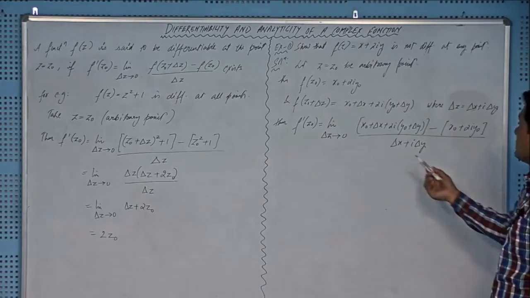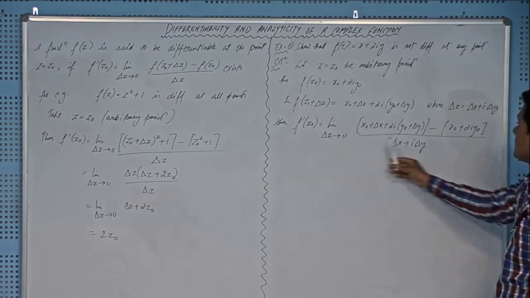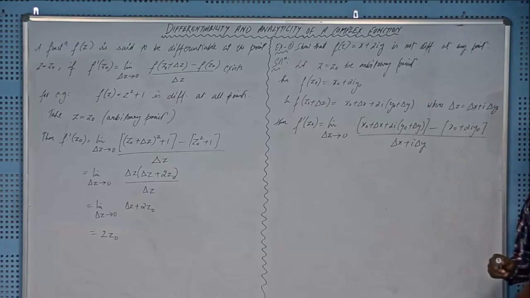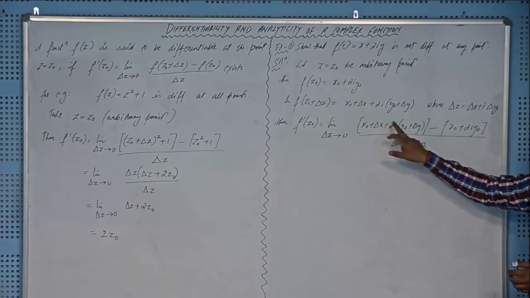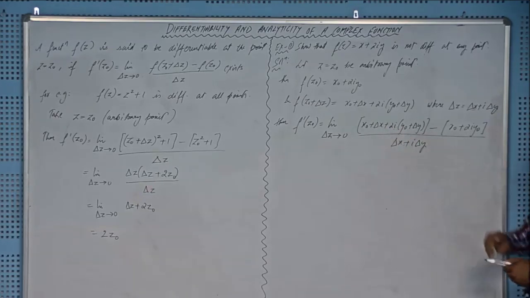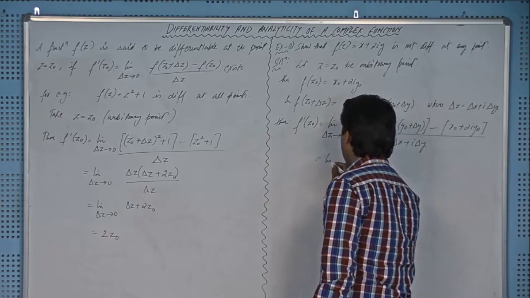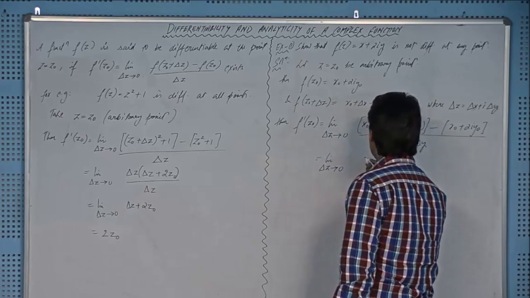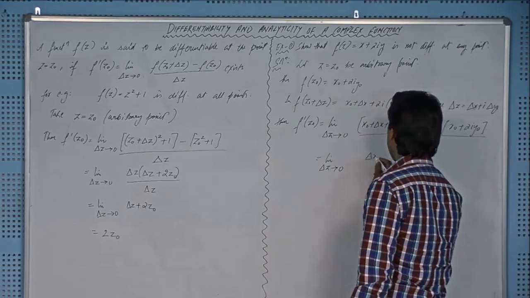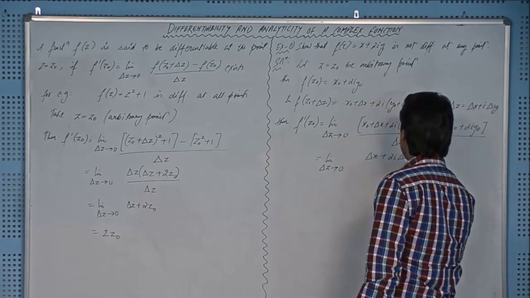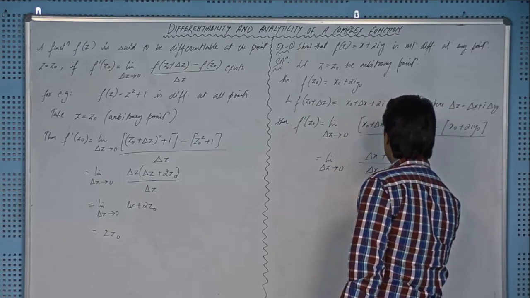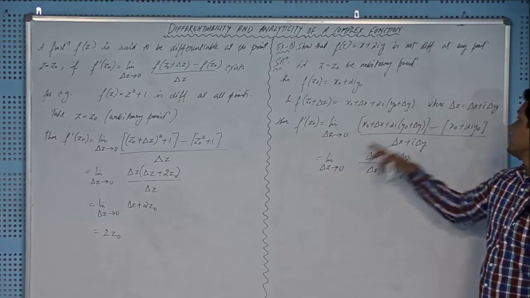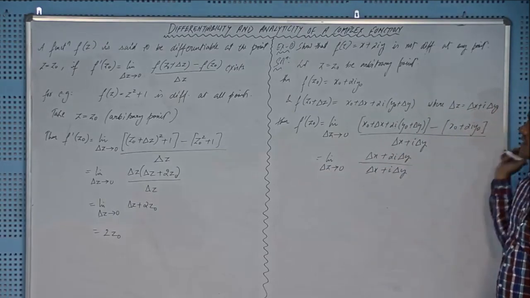Now we can see that on opening these brackets, this x naught and x naught will be cancelled out, and twice iota y naught will be cancelled out, and we will be left with delta x plus twice of iota delta y, right, equal to limit delta z tends to 0, delta x plus twice iota delta y divided by delta x plus iota delta y, and remember that this delta z is actually equal to delta x plus iota delta y, right.